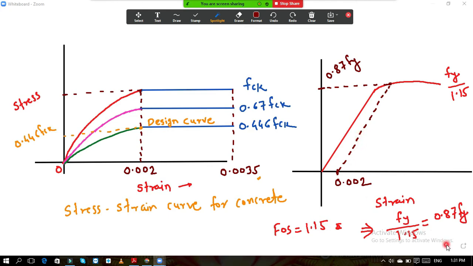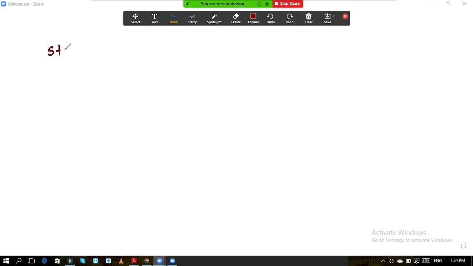Okay, now the next point here is stress block parameters. Now what are these stress block parameters? That we will see now.